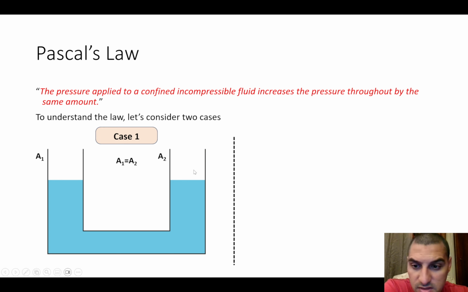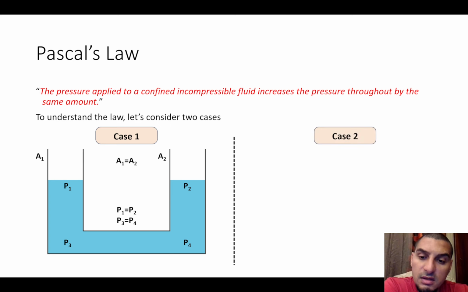The surfaces are both exposed to the atmosphere, so pressure P1 and P2 are equal, which is atmospheric pressure, and similarly P3 and P4 are at the same height in the same connected fluid, so they have the same pressure. So this is a very simple case.